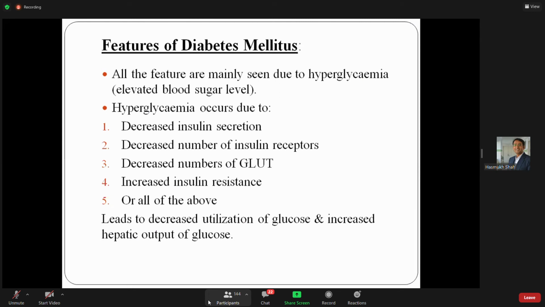Now we see the features. So what is the polyuria? What is the main mechanism of the polyuria? You have to write in the chat room, very fast. Polyuria. Excessive urination.